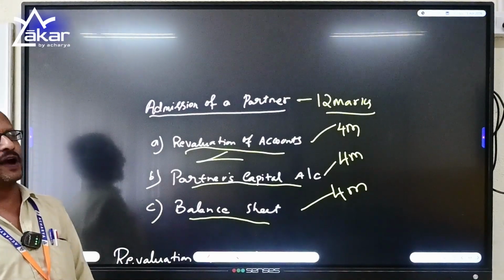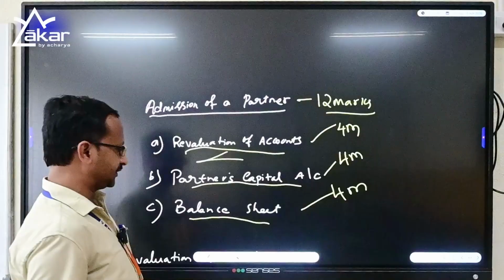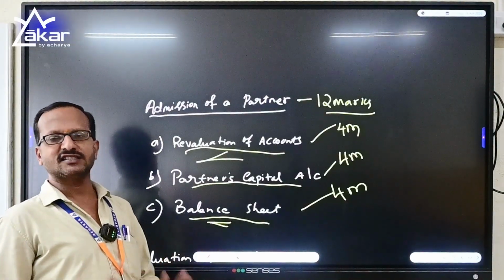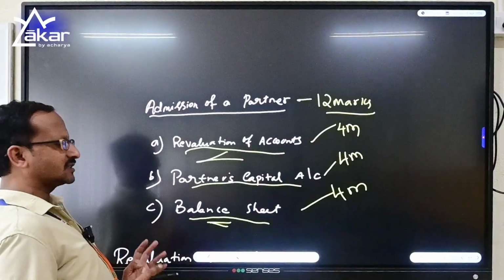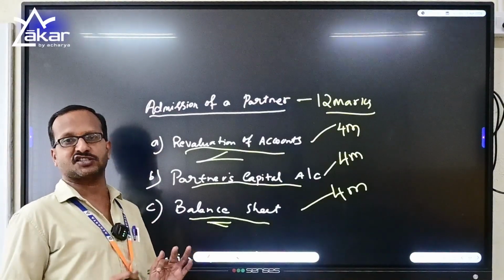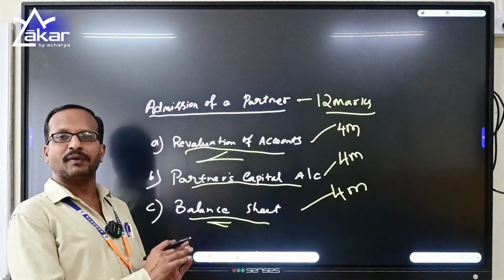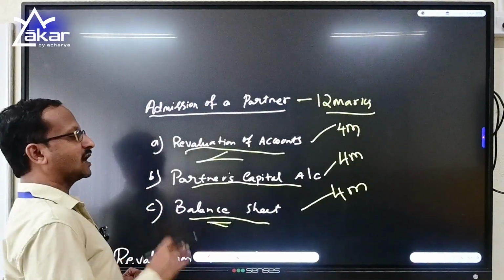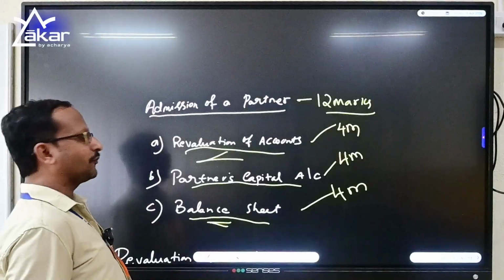Next, the third and final account is the balance sheet. As you are aware, the balance sheet is a statement of assets and liabilities, and it provides you the financial structure of the company, where the company stands. The liabilities of the company should be equal to the assets of the company as per the financial position.